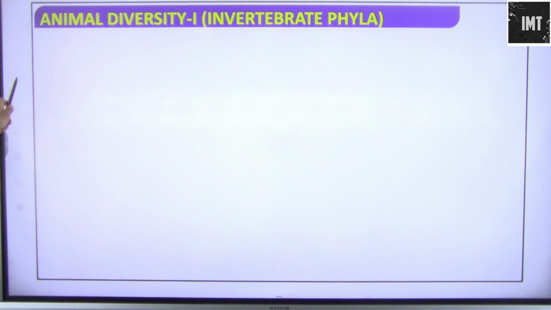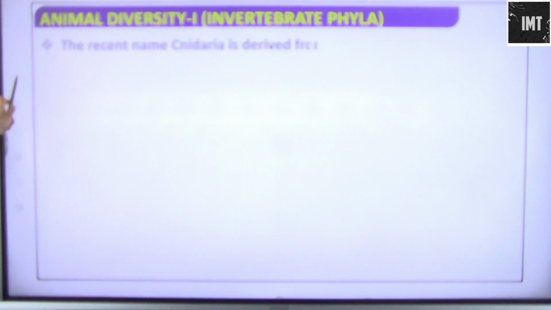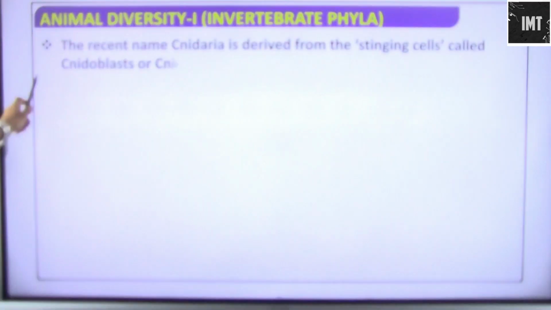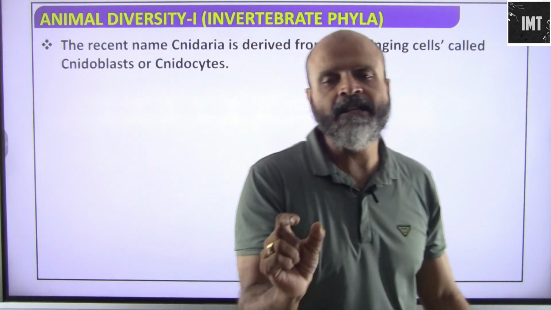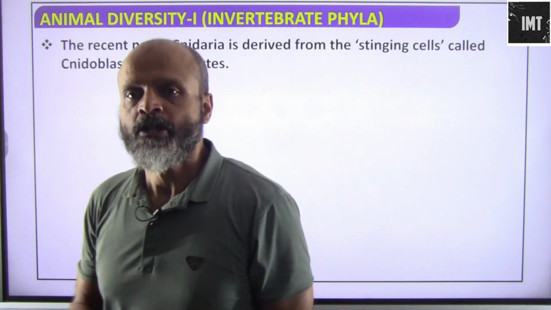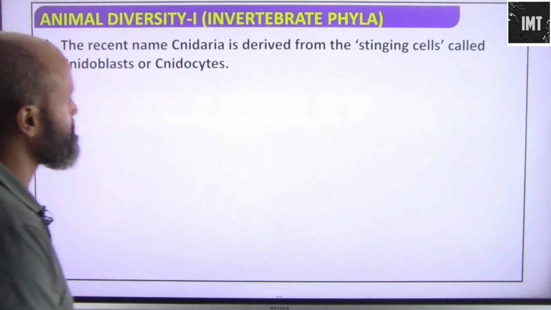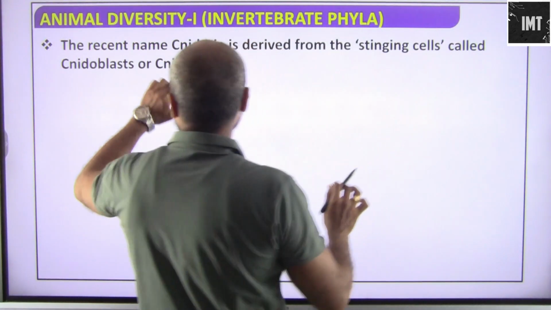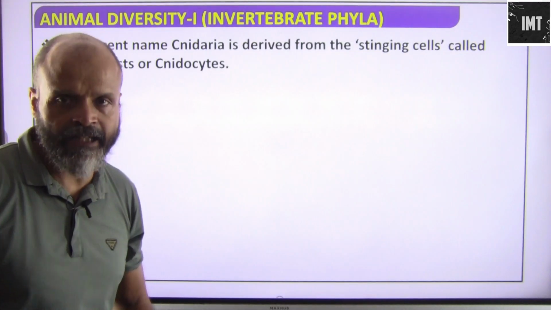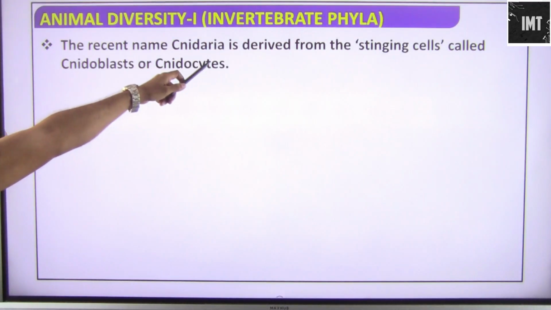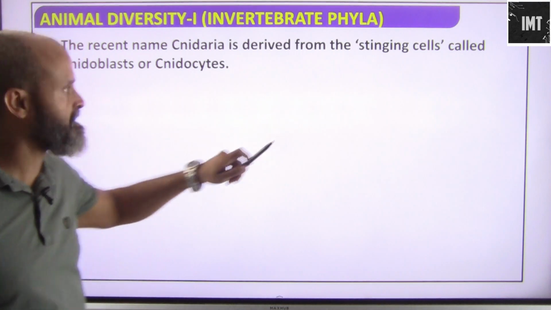They are bilaterally symmetrical. The recent name Cnidaria is derived from the stinging cells called cnidoblasts or cnidocytes, and these stinging cells are basically poisonous. Okay, so the Cnidaria term comes from stinging cells which are present in them, and they basically can sting and they have poisonous content in them. So the recent name Cnidaria is derived from the stinging cells.